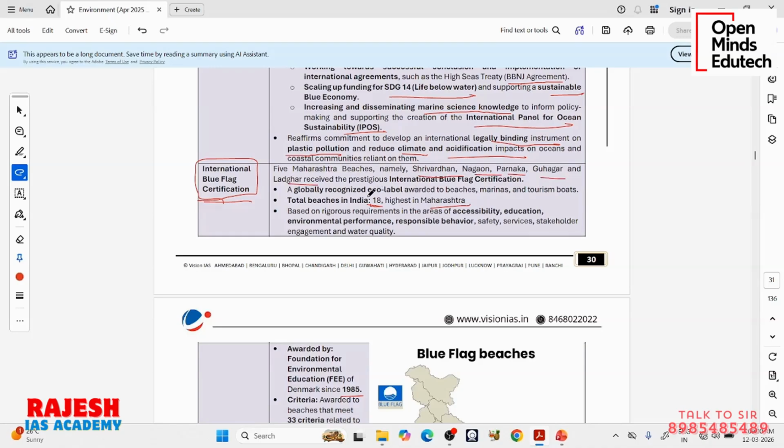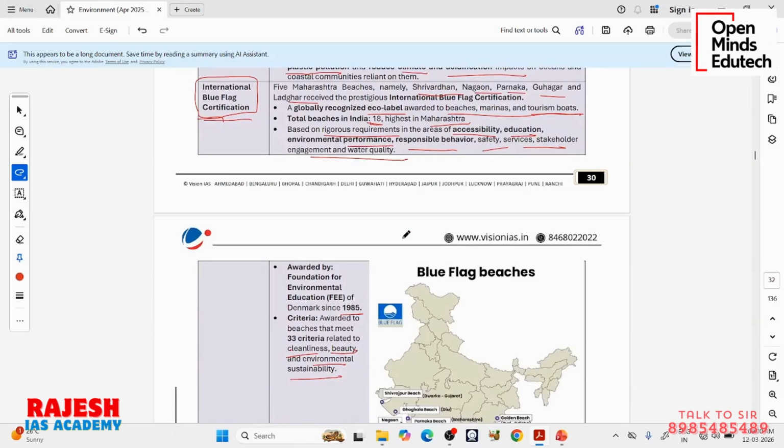So I told you it is an ecological label awarded to beaches, marinas, and tourism boats. It can also be given to tourism boats, you see. The requirements are very rigorous, like accessibility, education, environmental performance, responsible behavior, safety services, stakeholder engagement, water quality, etc. So they have to take care of all these things. When those beaches and beach organizers promote these things, then they will give the certification.